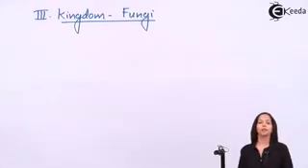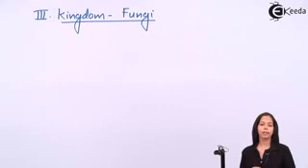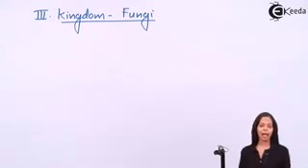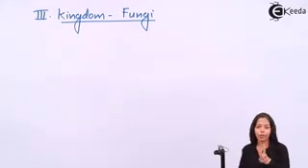The next kingdom which we are going to study, student, is kingdom Fungi, the third kingdom. Kingdom Fungi is called the connecting link between unicellular and multicellular organisms. Why? Because before fungi there are two kingdoms which have unicellular organisms, that is kingdom Monera and kingdom Protista.